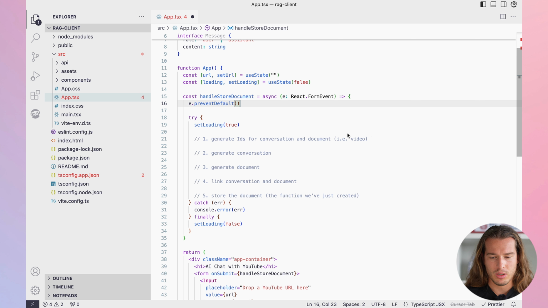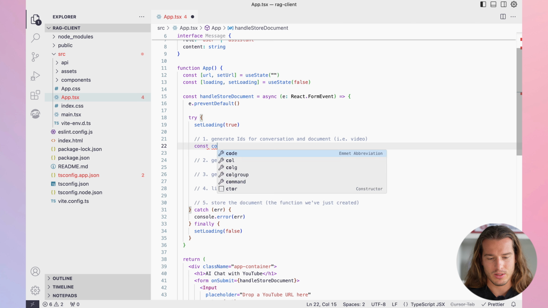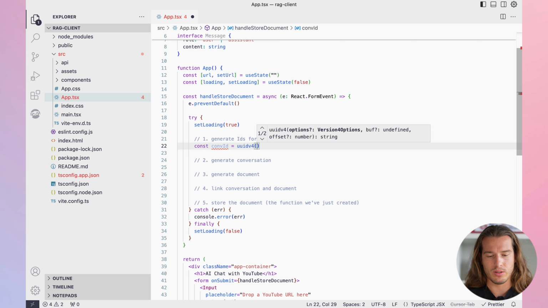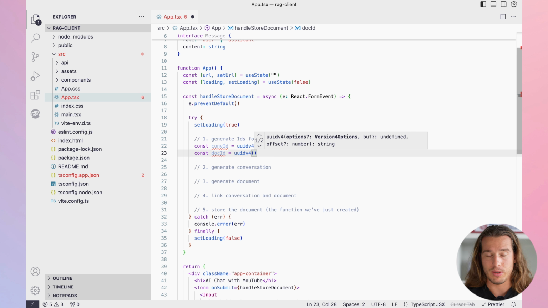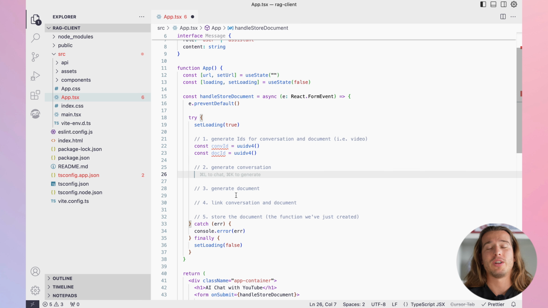Okay, we don't need to log it. Let's start. Conversation ID is UUID v4, const doc ID is again UUID v4. Cool, so now we want to generate a conversation, but we cannot actually generate it because we still haven't added the table to Supabase, right?